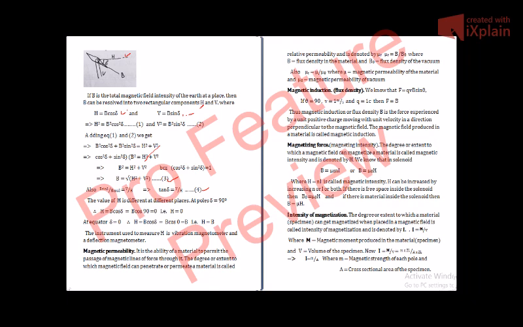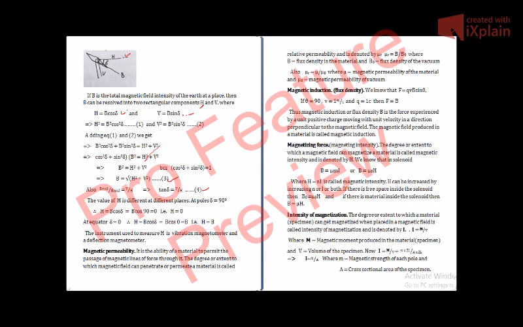Similarly, at the equator, del is equal to 0, which implies H is equal to B cos del, or B cos 0, is equal to B. That implies H is equal to B. Similarly, at the equator, there will be no vertical component of the Earth's magnetic field, because the dip needle will align itself in the horizontal direction. So the total magnetic field will be in the horizontal direction.